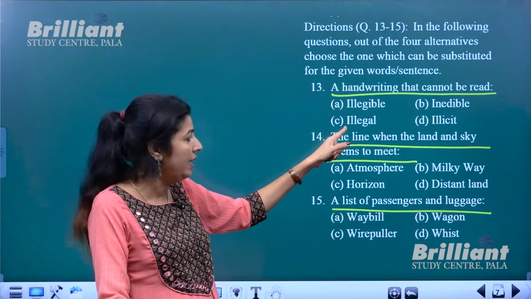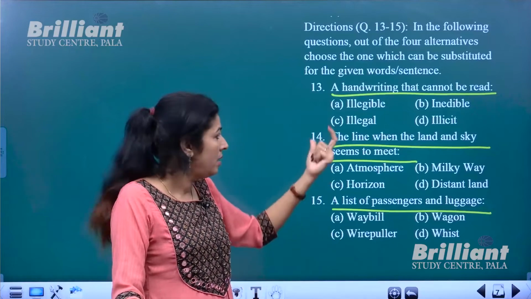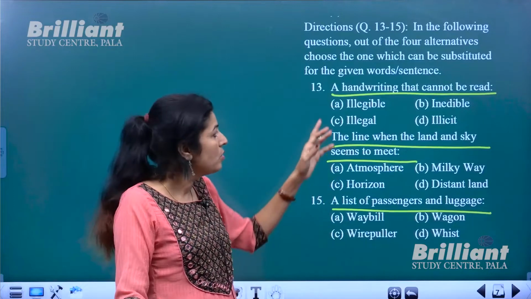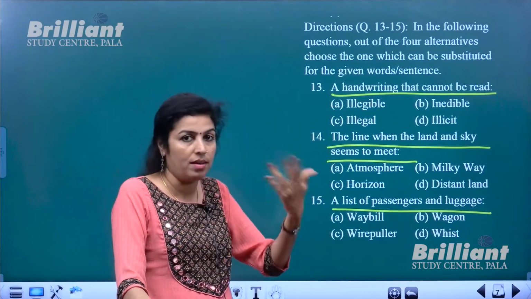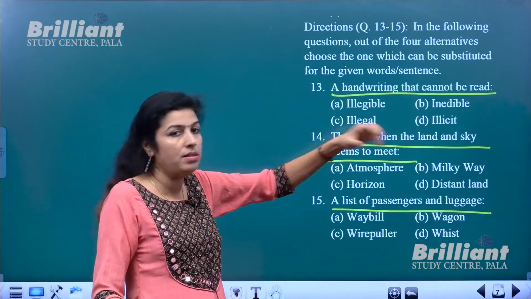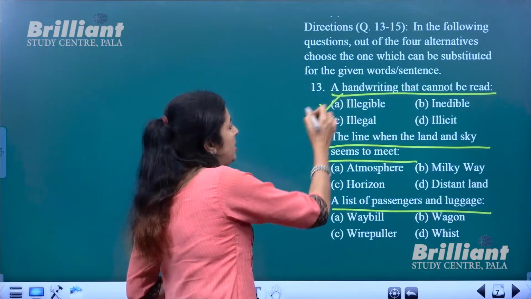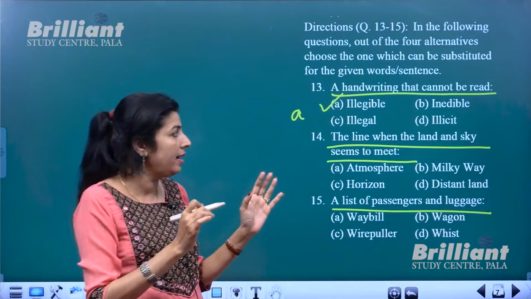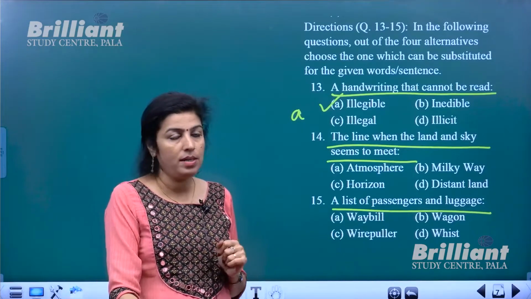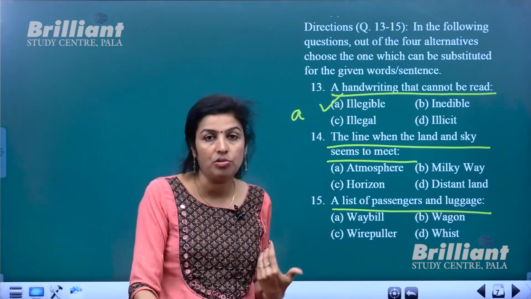You know the meaning of illegal. So you should know the meaning of illicit. It's the same. Illegal means illicit, or illicit means illegal. Okay. So a handwriting has got nothing to do with being illegal, right? So inedible, edible and non-edible, something eatable. Something which cannot be eaten is inedible. So it's option number A. The handwriting that cannot be read is called illegible. Okay, so illegible is the type of handwriting which you cannot read properly.